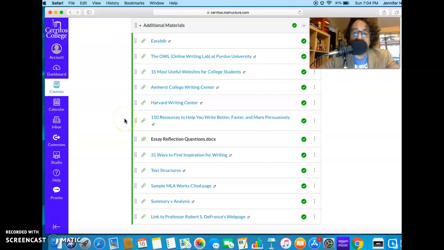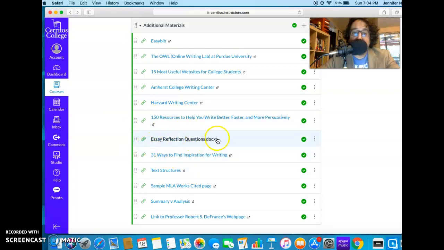Additional materials. There's a lot of stuff here, and it is all for you. So if you want help with writing a works cited page, go to EasyBib. If you have questions about MLA format, go to OWL. If you have questions about research, writing a research paper, go to OWL, the online writing laboratory at Purdue. This gives you resources for students. The Writing Centers also give you resources to help you write better, and ways to find inspiration.